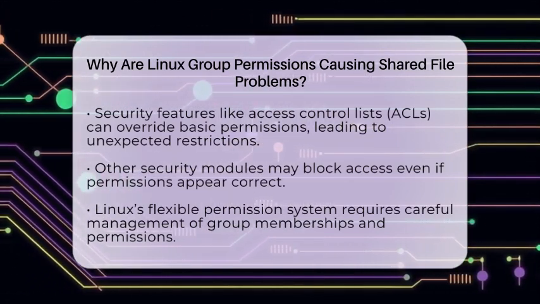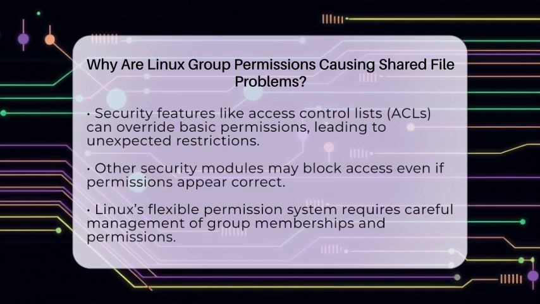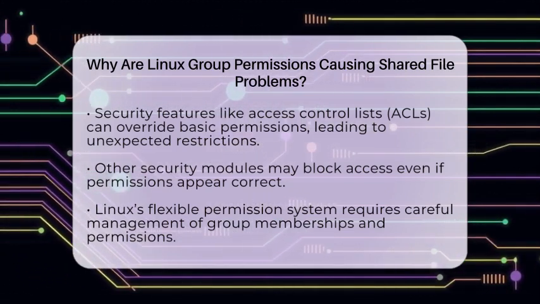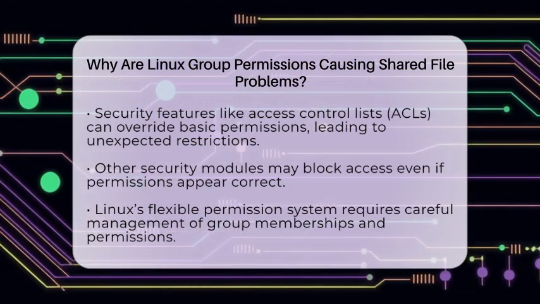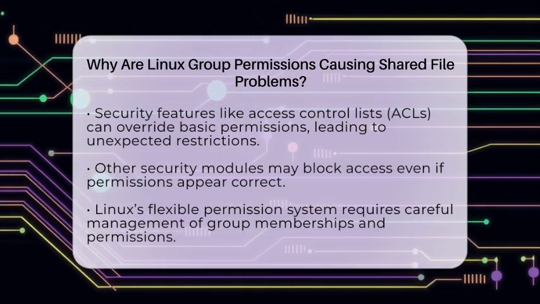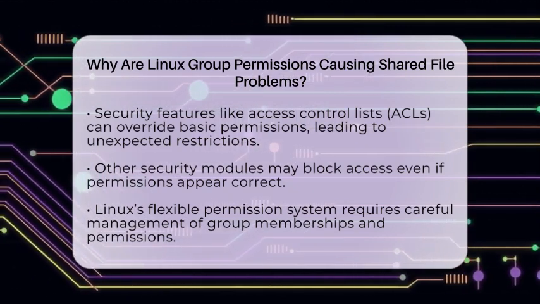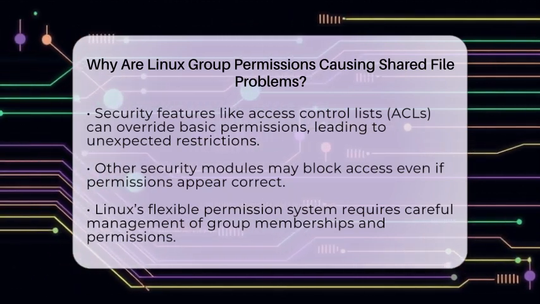Permissions can also conflict or be masked by other security features like access control lists. These are extra rules that can override basic permissions, leading to unexpected access issues. Sometimes, even if permissions look correct, security modules might block access.